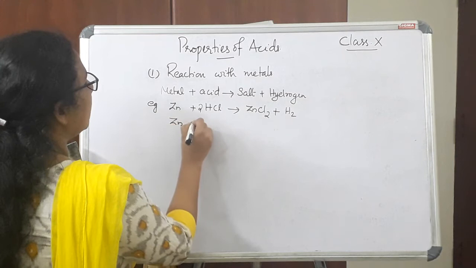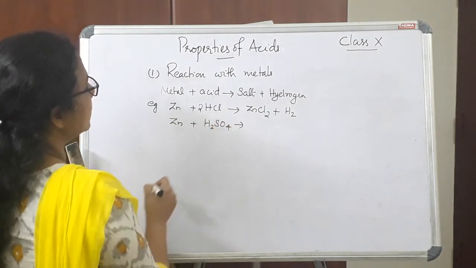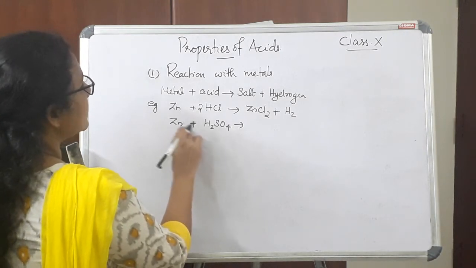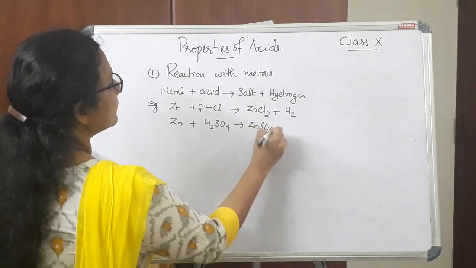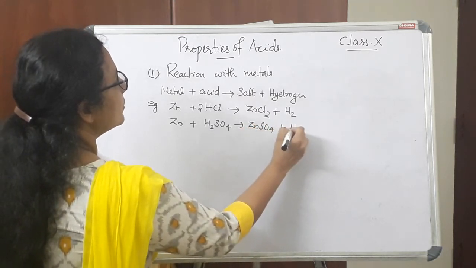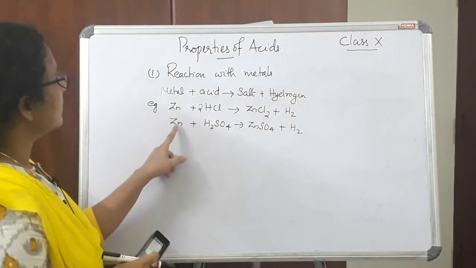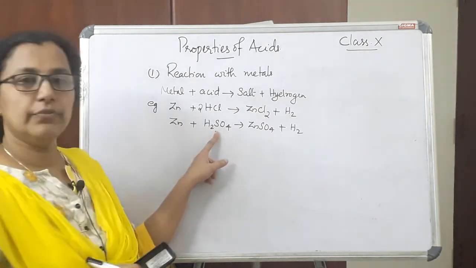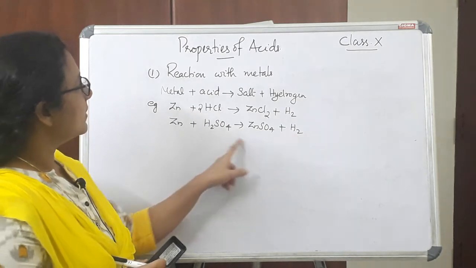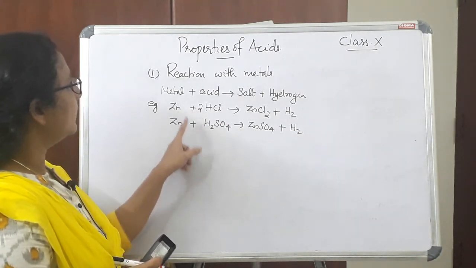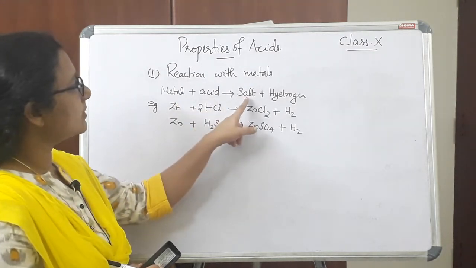If zinc metal reacts with sulfuric acid, H2SO4, in this case also a similar reaction takes place and zinc sulfate, that will be the salt formed, ZnSO4, and H2 will be evolved. In this case the equation is balanced. So zinc metal reacts with sulfuric acid, produces zinc sulfate and hydrogen gas.